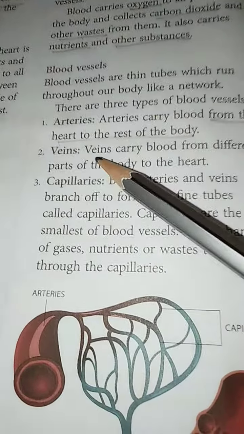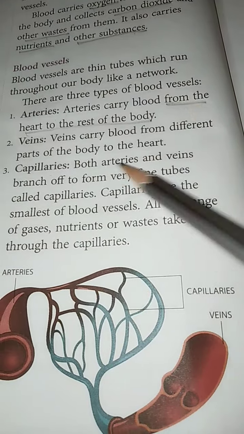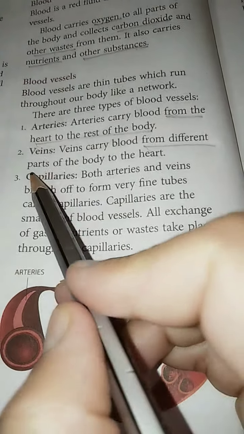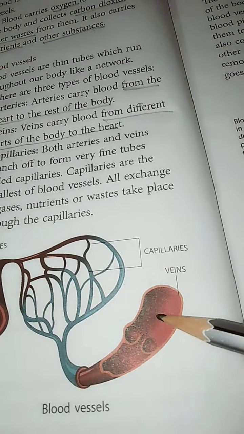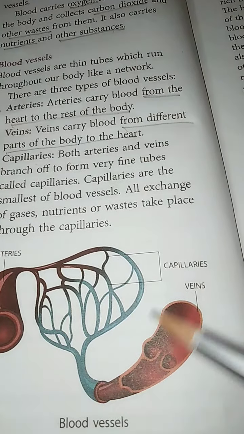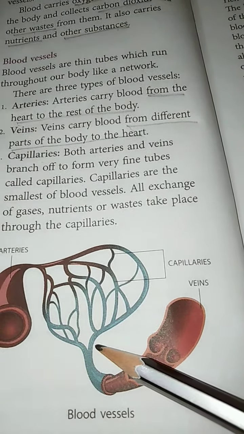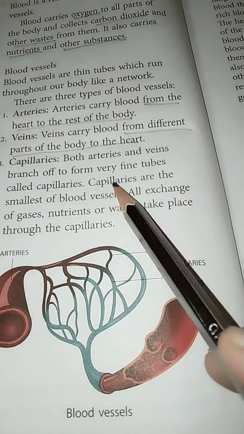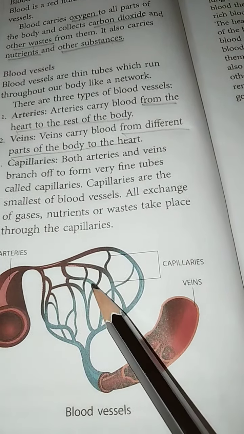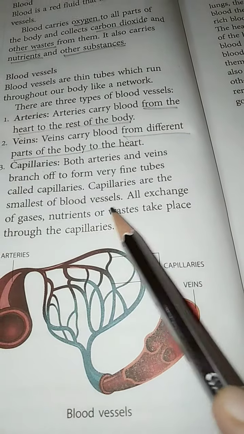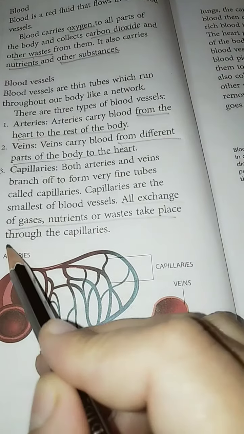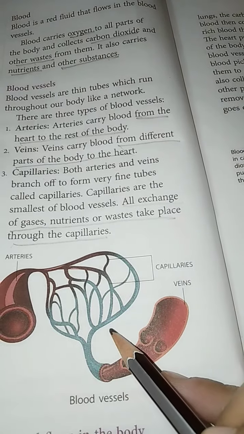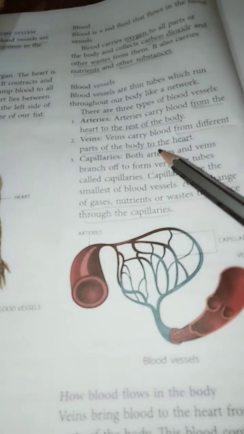Then veins. Veins carry blood from different parts of the body to the heart, for purification. These are the veins. And now these small vessels are called the blood capillaries. Both arteries and veins branch off to form very fine tubes called capillaries. They are the smallest of blood vessels. And what is their job? Exchange of gases, nutrients and waste takes place through capillaries. So the main parts of the circulatory system are heart, blood and blood vessels.